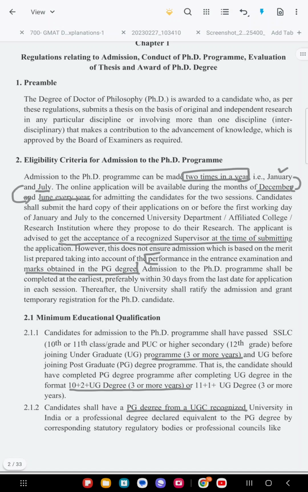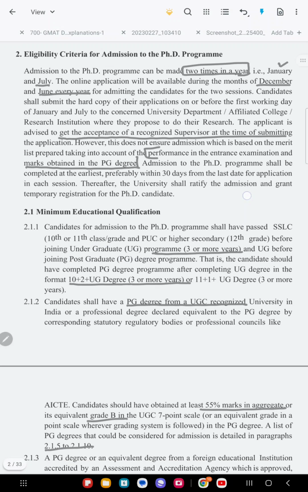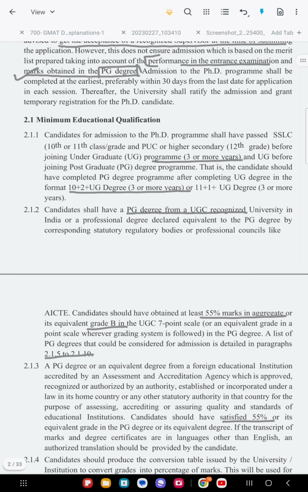The main requirement is performance in the entrance exam and the marks you obtain in your PG degree. These are the two important components for the admission. First, we'll see what the minimum educational qualification is. The minimum educational qualification is the standard pattern: you should finish 10th, 12th and a UG degree, that is 3 or more years, including 4 years of engineering.